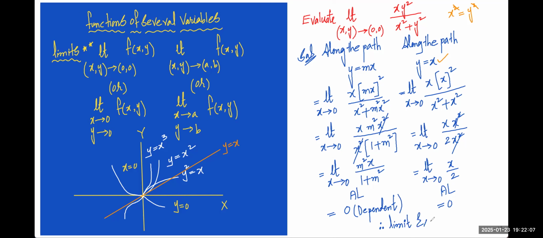Limit exists. Finished. Problem finished. This type of question you may get. Okay, to make it a little more complicated, we will take a second question. Okay, got the question.